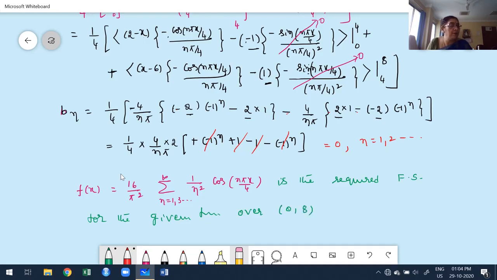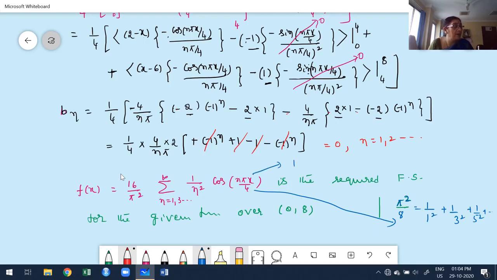But I want to deduce some result. What's the result they're expecting? The result they're expecting is pi square by 8 equals 1 by 1 square plus 1 by 3 square plus 1 by 5 square, etc. Only odd values they're expecting. Anyway, we get odd values 1 by 1 square, 1 by 3 square, 1 by 5 square. But I don't want cos. I want to convert cos to be equal to 1. How to convert cos to be equal to 1?